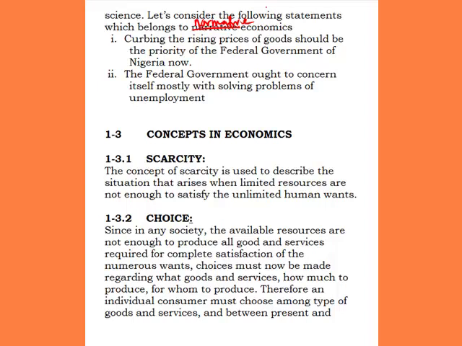Whereas an average Nigerian can say what the government is supposed to concern itself with is the provision of electricity. We have two views here. These two views are subjective, they are biased. They have reasons why they are saying that. The first man might be seeing it in the sense that the amount he collects at the end of the month as salary cannot be used efficiently because the prices of goods are increasing.